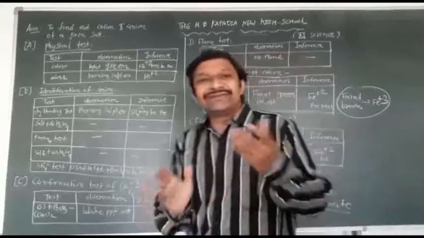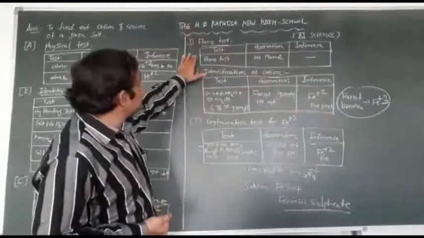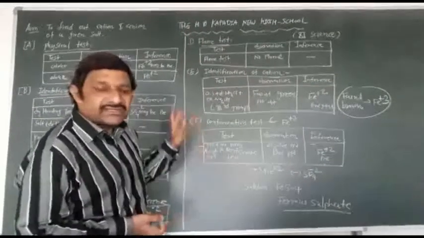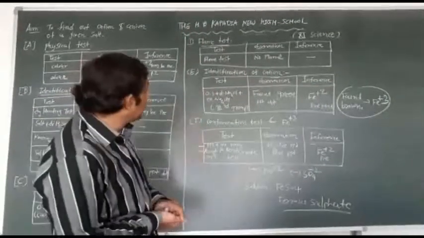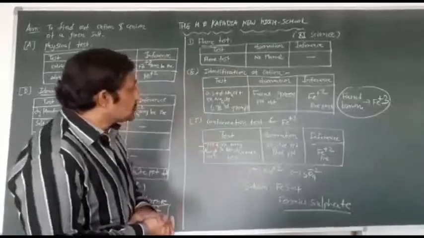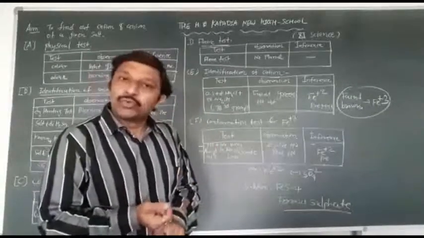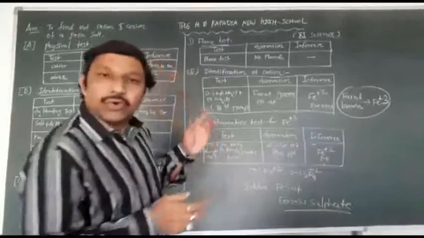Now we will discuss the positive ion. In the case of positive ion, flame test, there is no different kind of flame. Then we will start the positive ion. Your zero group is absent, first group is absent, and second group is absent. There is no precipitate.